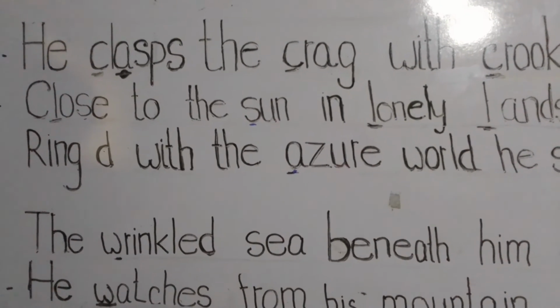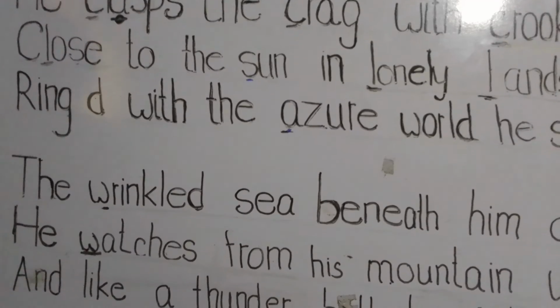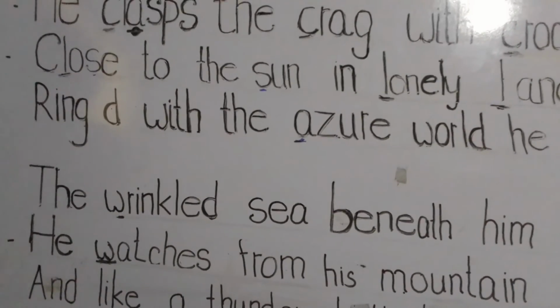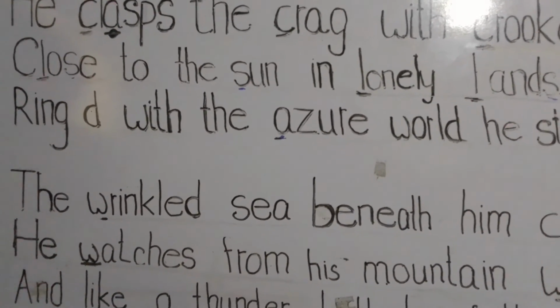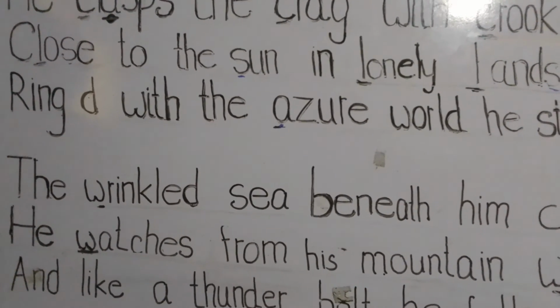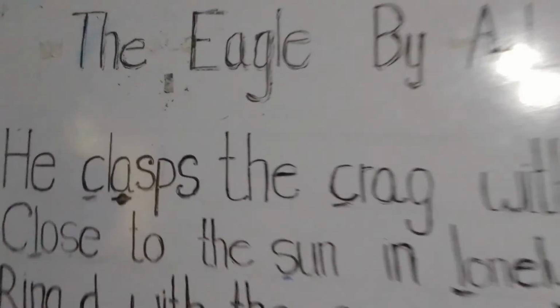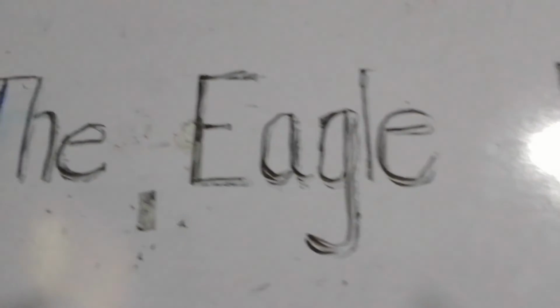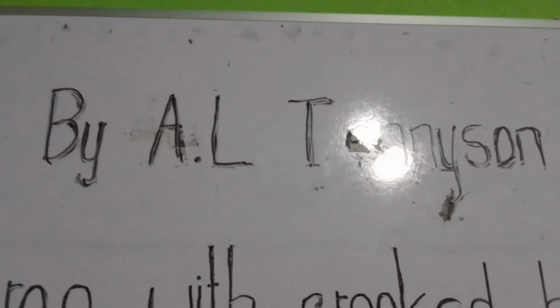This symbolizes that the almighty men are often barren. Close to sun is another symbol of high-flying freedom that is not controlled by the limitation of the earth's atmosphere. Lonely lands further implies the lack of responsibility to any other things.